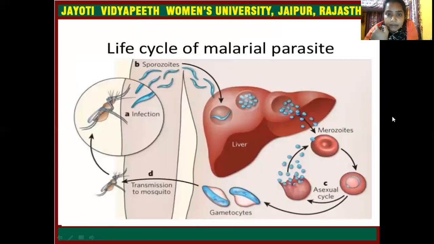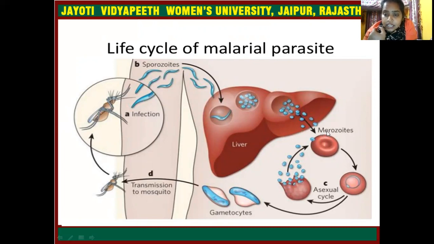The life cycle of the malaria parasite is that, first of all, an infected mosquito bites a human. Then the sporozoites inside the mosquito enter the human bloodstream and reach the liver. There they are stored, and multiplication begins, and they multiply in large numbers. These are called merozoites.